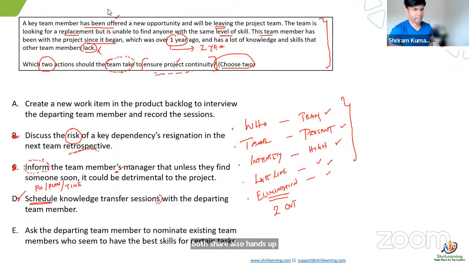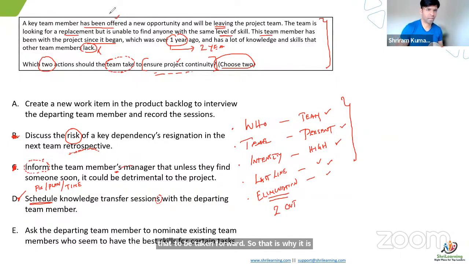Yes. So I'll say first, why not A? A says create a new work item in the product backlog to interview the departing team member and record the sessions. It's just recording the session basically. But when it comes to E, it is better to ensure project continuity. Another team member has to be nominated for that skill set to be taken forward. So that is why it is E.